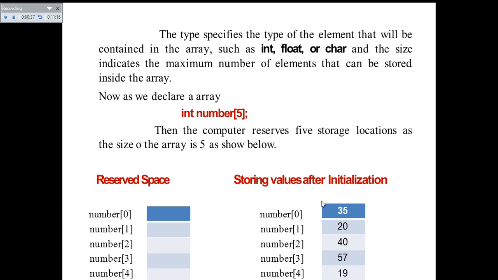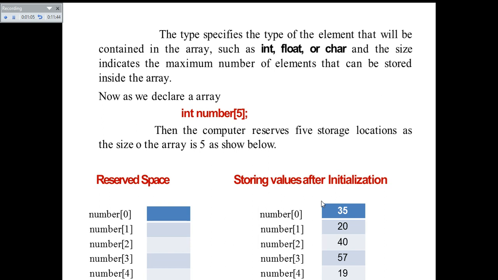It will not store the values inside that array just after you declare it, but once you assign the values, it will store those values inside those storage locations. After just declaring the array, the locations corresponding to that array will be reserved inside the memory.